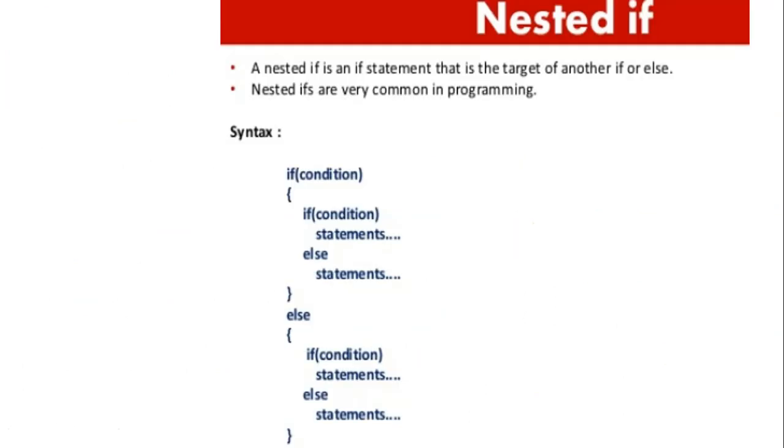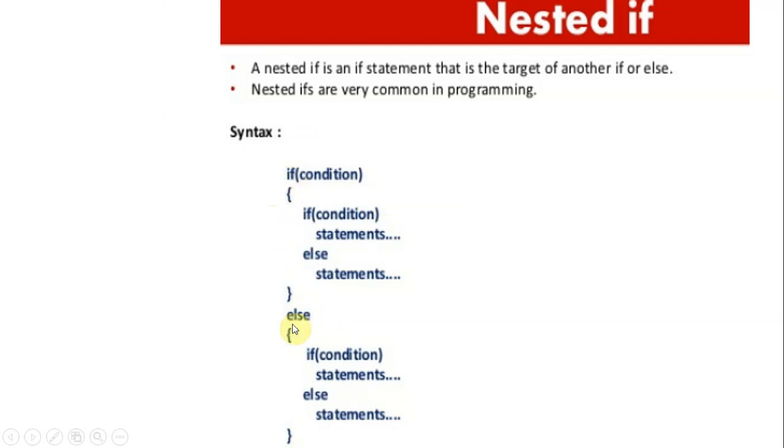So next one, nested if. What is meant by nesting? Nesting means including one in another, placing one in another. So nested if is nothing but placing an if in another if. Wherever the requirement is, you can use them. So this is the if and this is the else. In the if else part, we have a condition for if, and for else we don't have any condition.